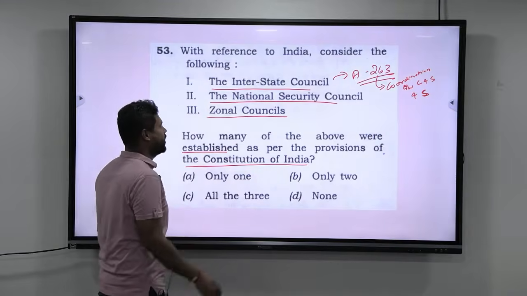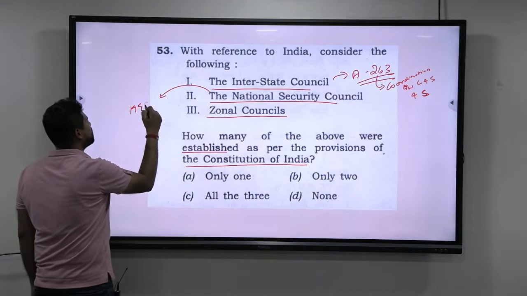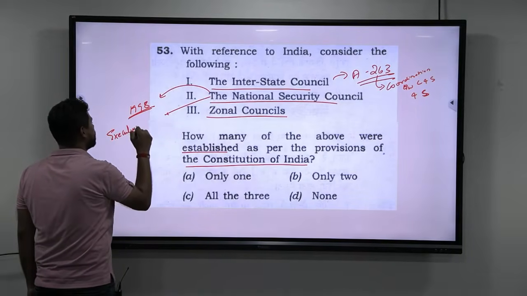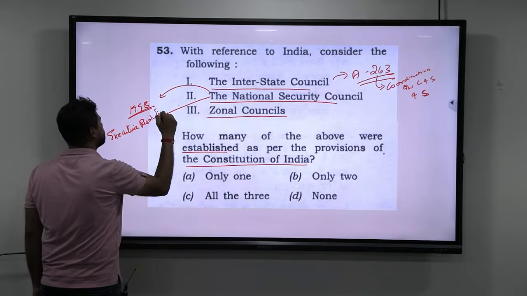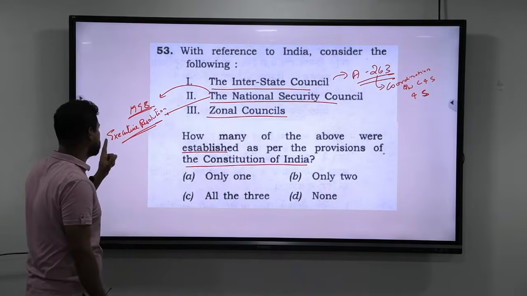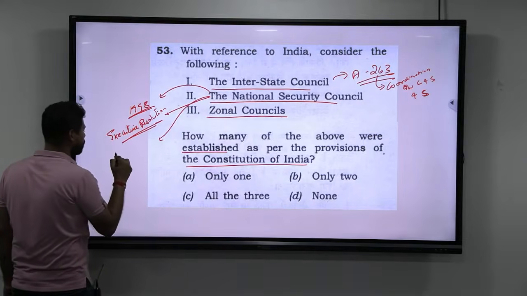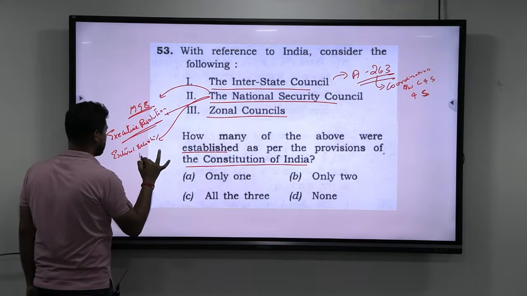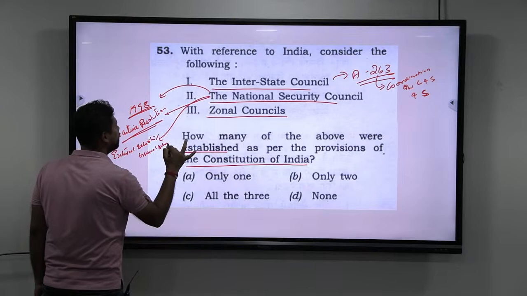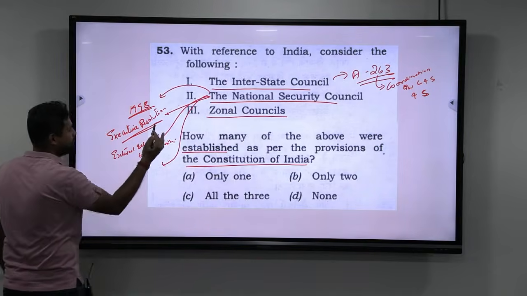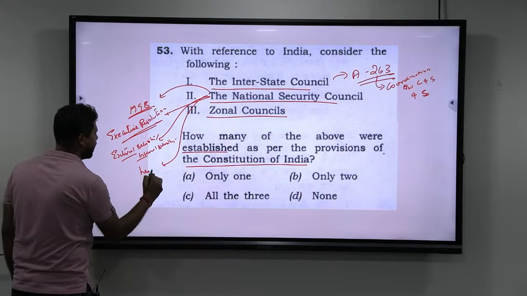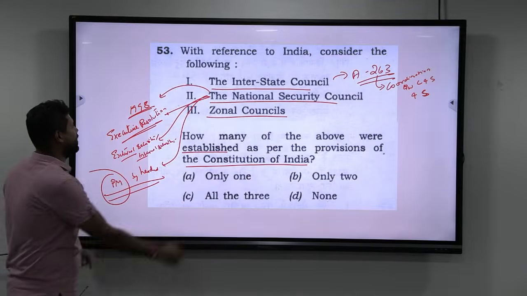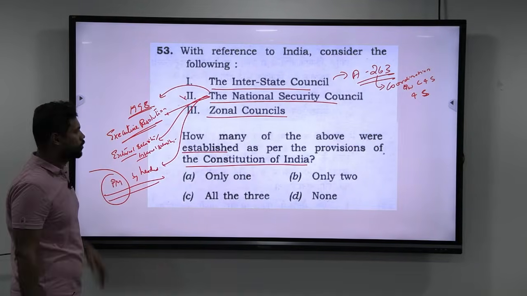The next one, the National Security Council. Look at this. For the first time, they established the National Security Council in 1998. It was established through an executive resolution. It is neither a statutory body nor a constitutional one. Its job is mainly external security as well as internal security, so advising with respect to external and internal security is its main job. Obviously, since it deals with external and internal security, it is headed by the Prime Minister. However, it is not a constitutional body. It is a body formed due to an executive resolution.